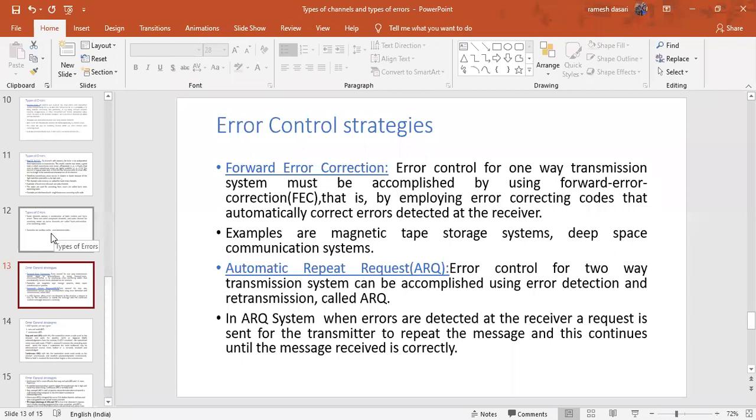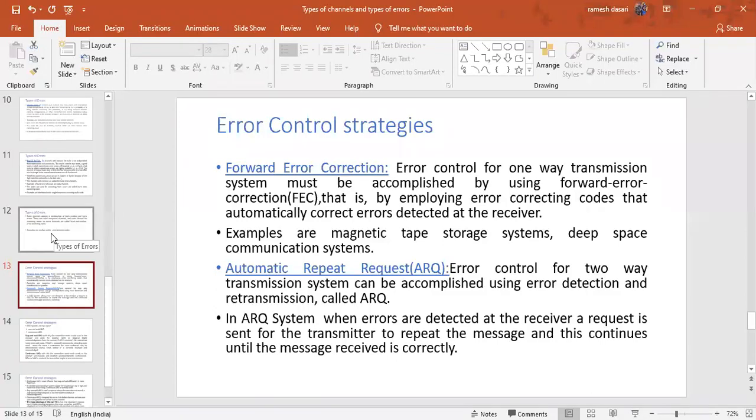The meaning of that is, whenever an error is detected at the receiver side, the receiver sends some acknowledgement to the transmitter. Based on that acknowledgement, the transmitter retransmits the code. Suppose two data, first data, second data. The first data was transmitted by the transmitter and received by the receiver. Is there any error?